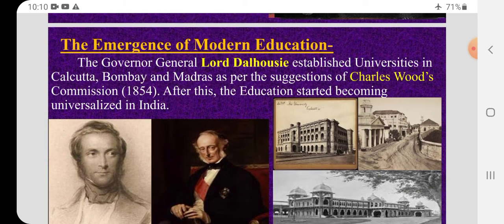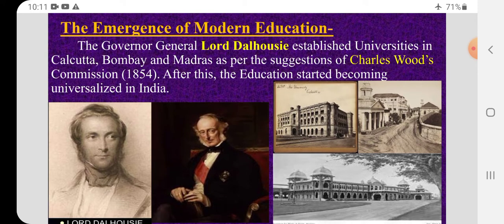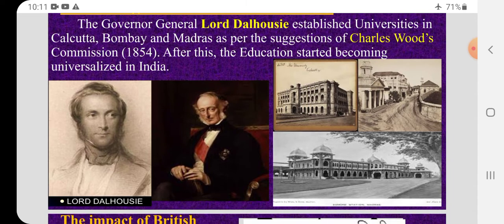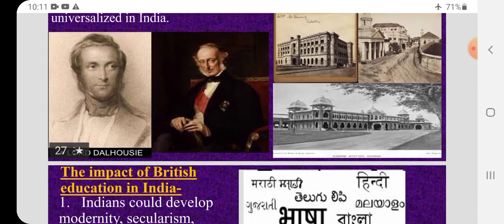The Governor General Lord Dalhousie established universities in Calcutta, Bombay, and Madras as per the suggestions of the Charles Wood Commission in 1854. After this, education started becoming universalized in India. So, this is the second commission. The first one is Macaulay's Commission, the second one the Charles Wood Commission. After his report, the education system started to become universalized in the entire country.